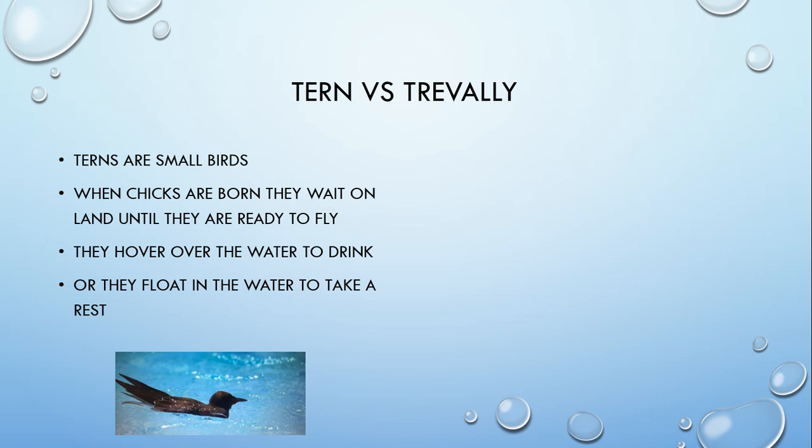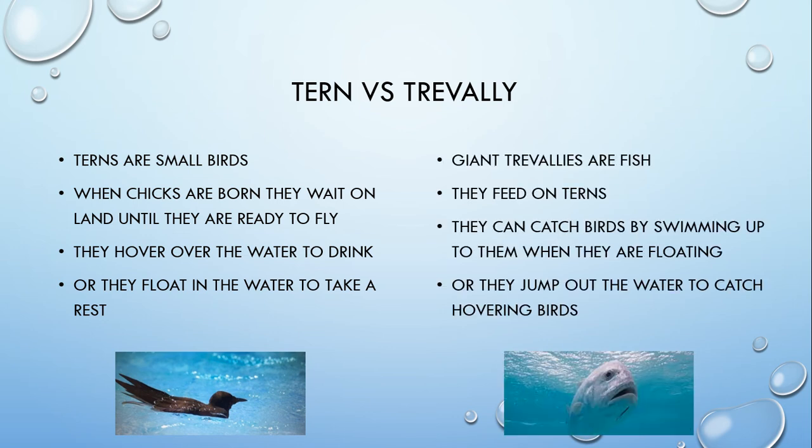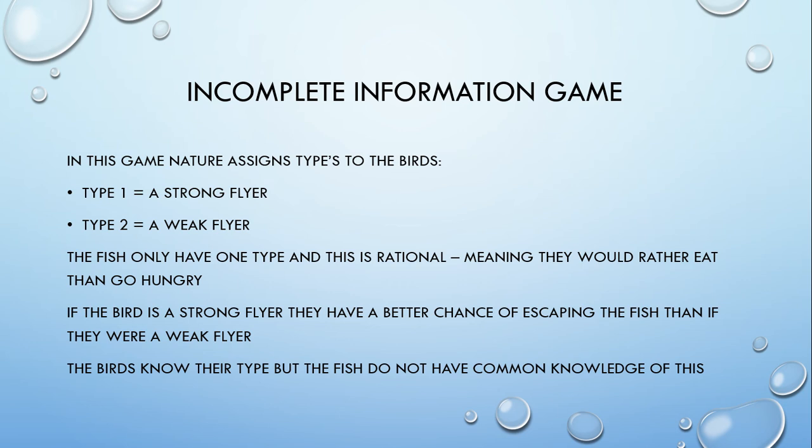The young chicks wait on land until they are ready to fly. Once they gain the confidence, they train over the shallow lagoons, where they either hover over the water to drink or float in the water to rest. On the other hand, we have giant trevallies who feed on the small birds. They capture the birds either by swimming up behind them or jumping out of the water to catch them whilst they're hovering. Birds can either be strong or weak flyers, and nature determines this.